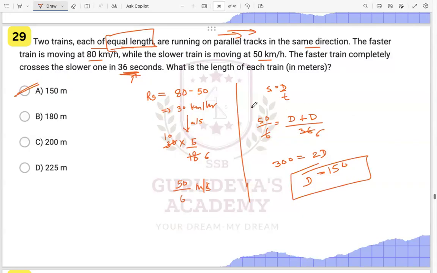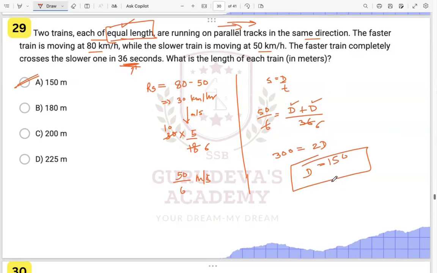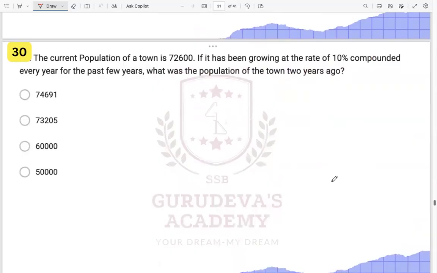Yes, understood this type of question? They are given you the equal lengths, right? So it is train 1's length, this is train 2's length. So both the trains will be of 150 meter each, right? 150 meter each over here. All right, let us move to the next one.